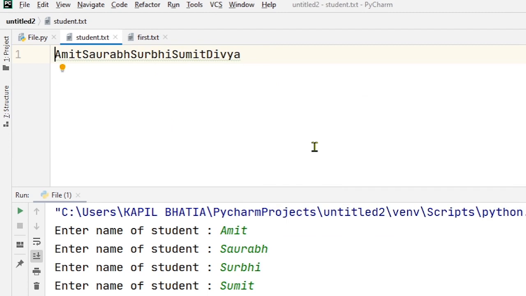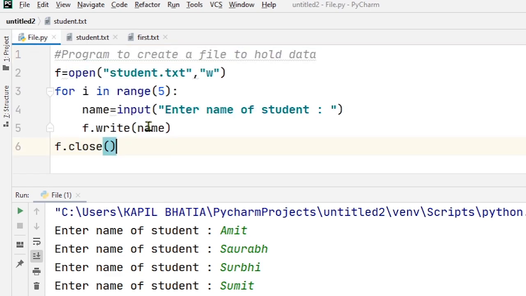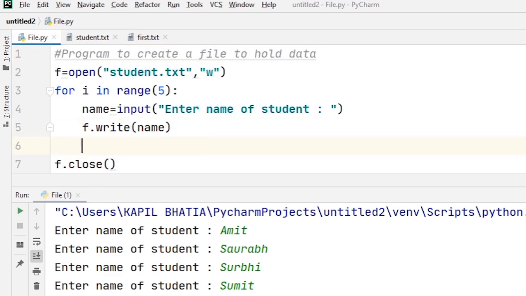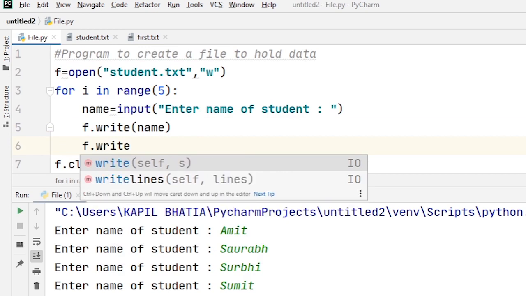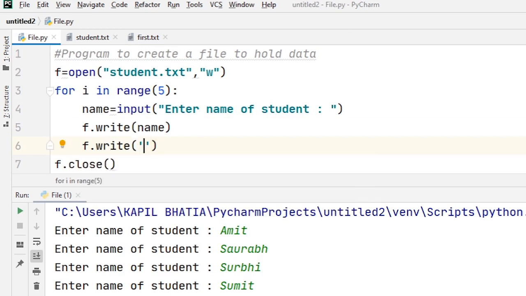But now the question is that all the names are stored in a sequence. If I want to store all the names on separate lines, what do I have to do? At the next line I write f.write of "\n".